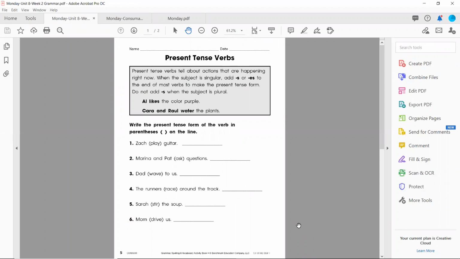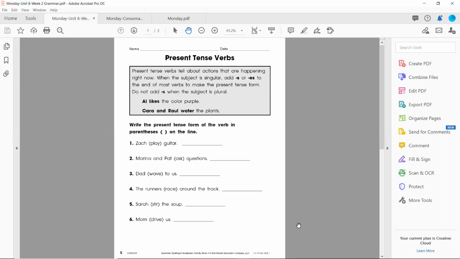It's called Present Tense Verbs. And in the gray box, it says present tense verbs tell about actions that are happening right now. When the subject is singular, add s or es to the end of most verbs to make the present tense form. Do not add s when the subject is plural. Here are 2 examples. Al likes the color purple. Kara and Raul water the plants.